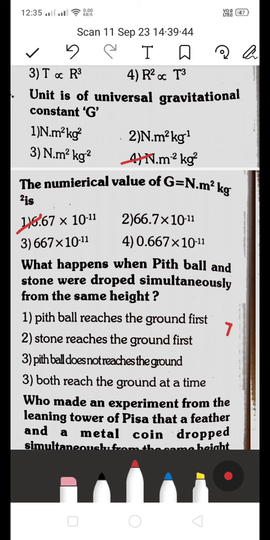Next, what happened when pith ball and stone were dropped simultaneously from the same height?